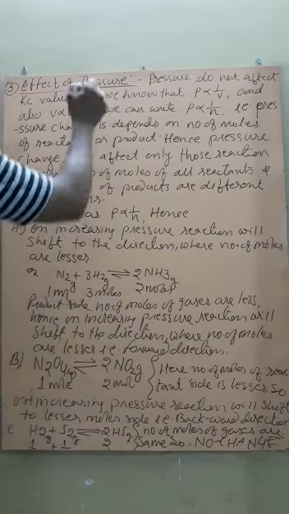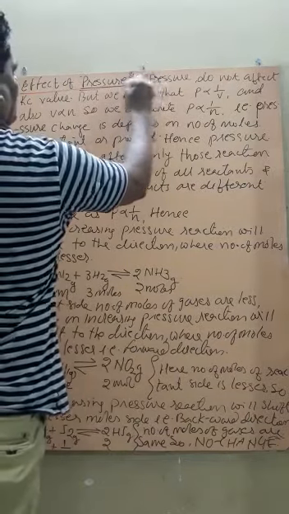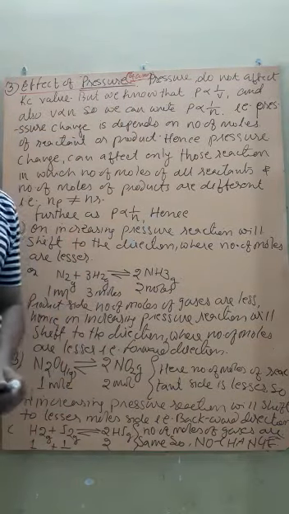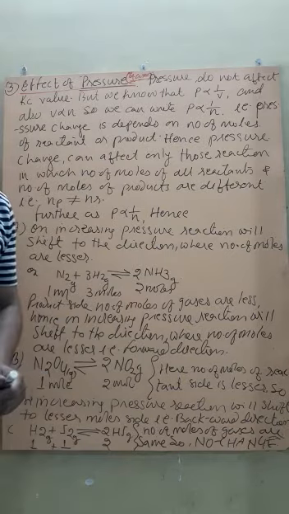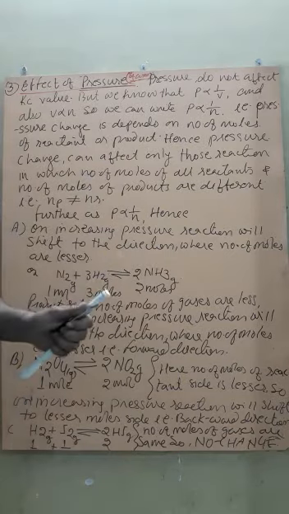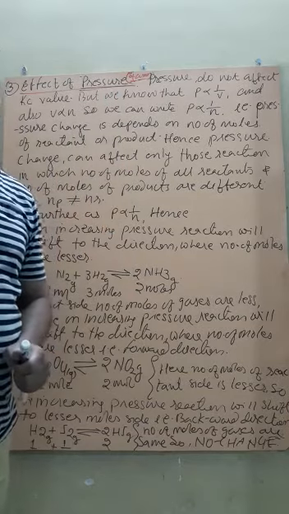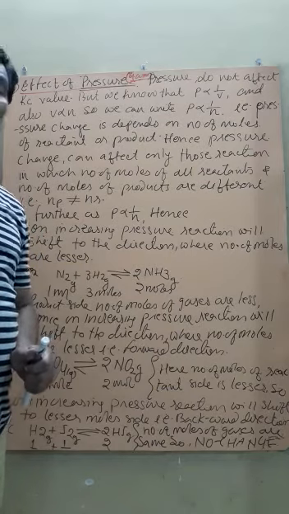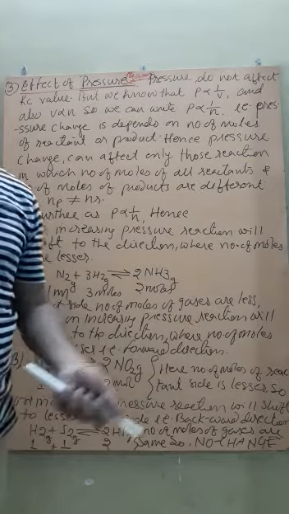Remember, the pressure is related to what? Gases. So this effect especially applies when gaseous reactants or molecules are present. In solids and liquids it is not considered; it is considered for gaseous substances only. Now, as we know, pressure is inversely proportional to the number of moles. That is, if the number of moles is lesser, there will be high pressure, and if the number of moles is high, then there will be lesser pressure.